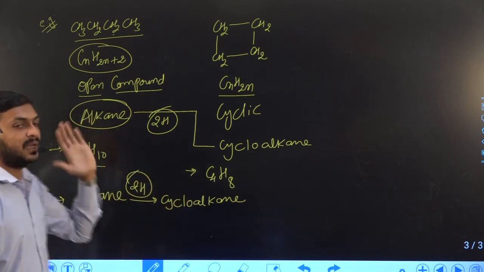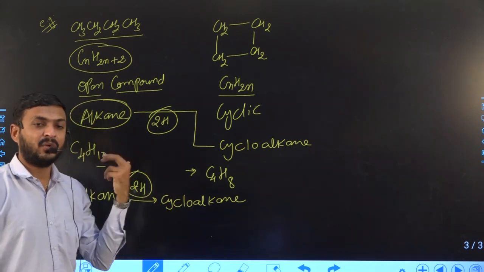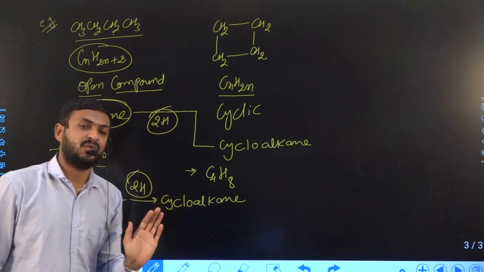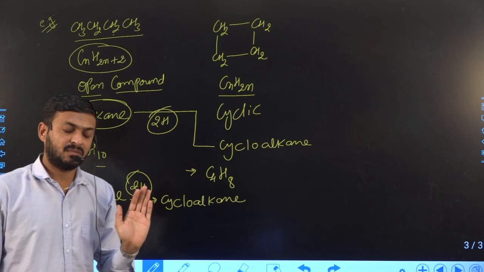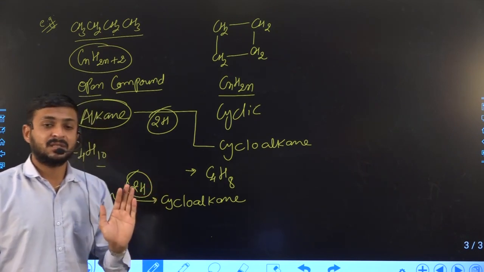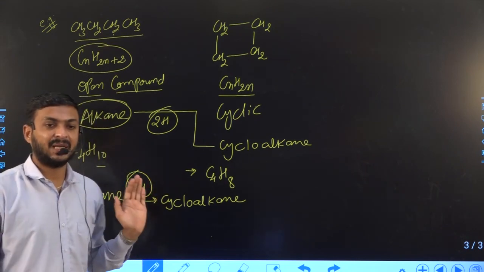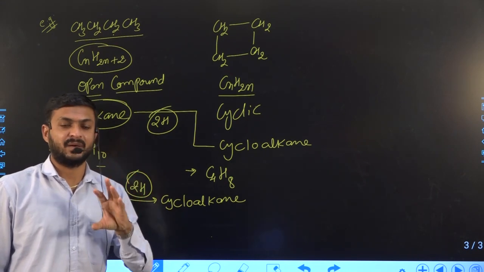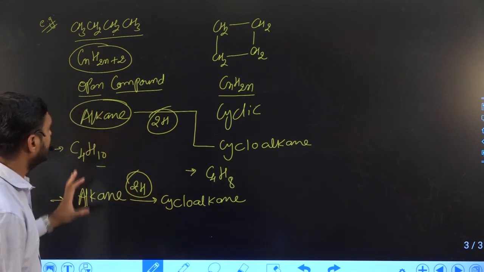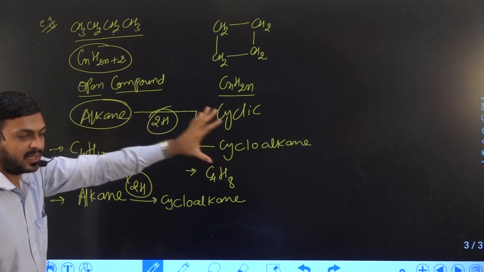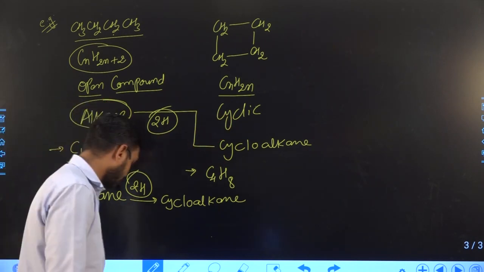You can apply this concept in any open and cyclic compound. So whether it is cyclic or open, it is dependent on the number of carbon, right? So based on that we can classify open compound and cyclic compound, right?